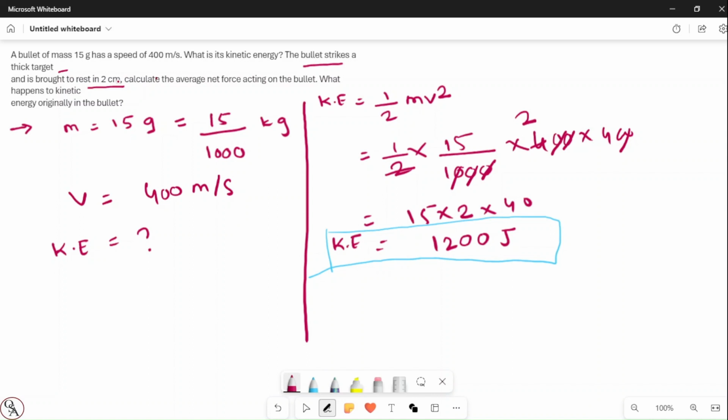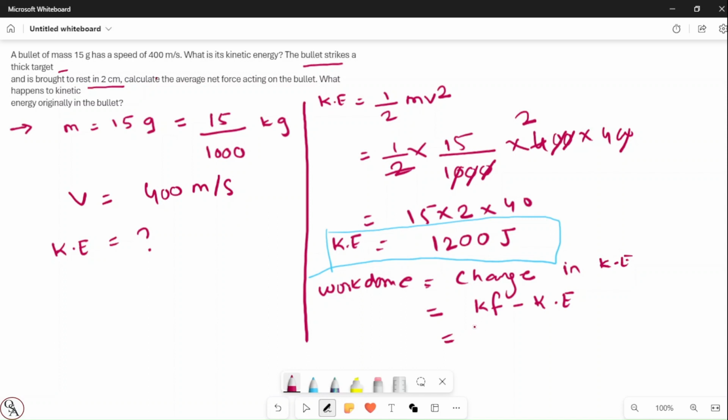Calculate the average net force acting on the bullet and what happens to the kinetic energy originally there. We know that work done with respect to kinetic energy is always equal to change in kinetic energy, which is final kinetic energy minus initial kinetic energy.